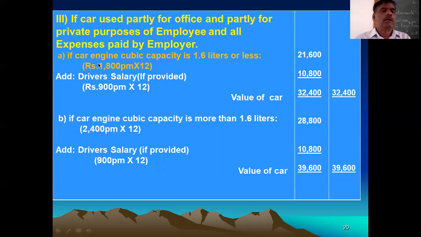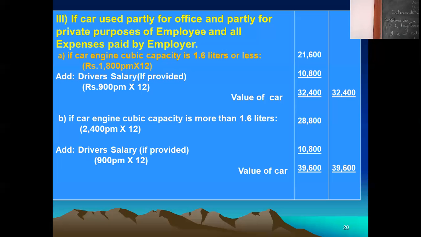If expenses are paid by the employer, remember this, it is also very confusing. In this case, you have to classify: first point, the car is used for office as well as private purposes. Clear? The next is that the car is a small car, that means 1.6 liter cubic capacity or less.